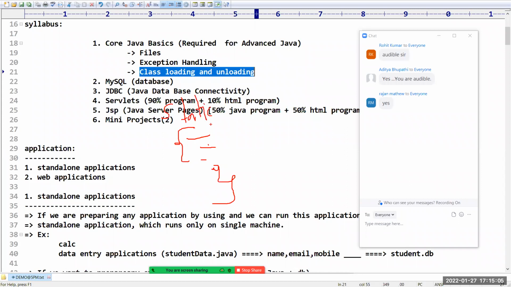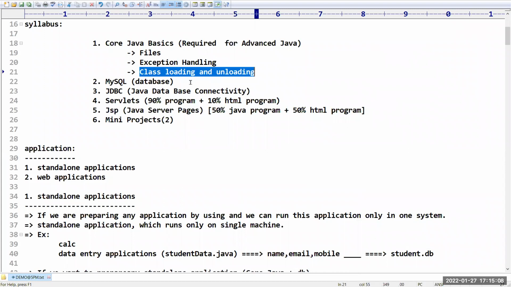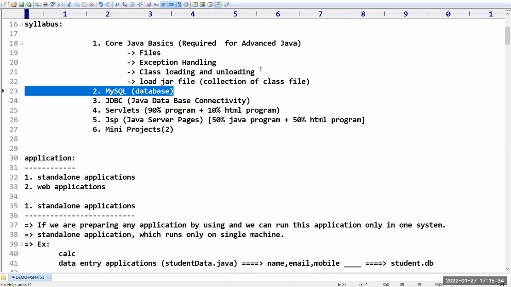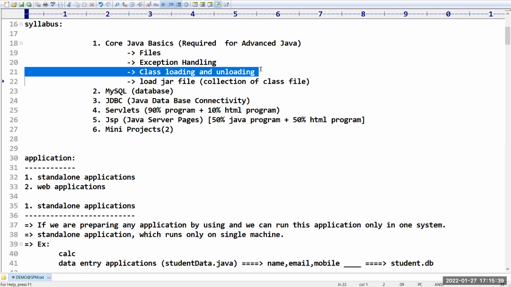Whatever drivers are required for database connectivity and plugin options will be available in the form of jar files. A jar file is a collection of class files, so we must know how to load a jar file into our machine. It is mandatory, so for that purpose we will see class loading and unloading options.